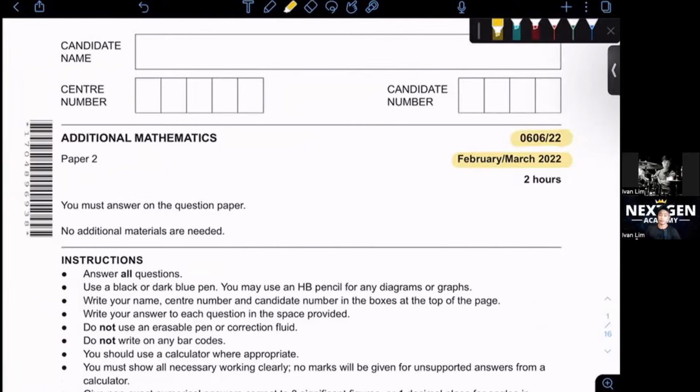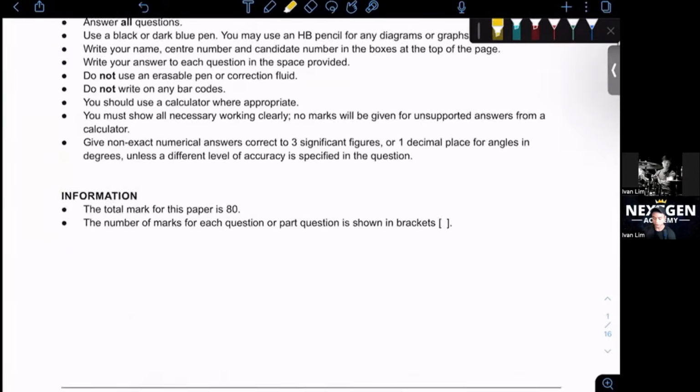So honestly, the paper has been really different. In fact, I've had some students who just sat for the May-June paper, the paper one, and yeah, it's very different. So please study hard. Don't spot any question. Don't listen to any teachers who say there are certain questions that will come out for paper one and paper two. It's not true. Okay, just be prepared. Don't spot any questions for your ADDMATHS. All right, you can't do that. Okay, let's get straight into it.